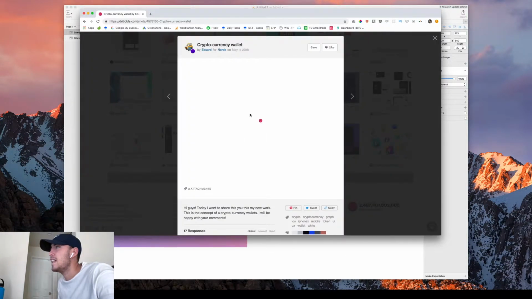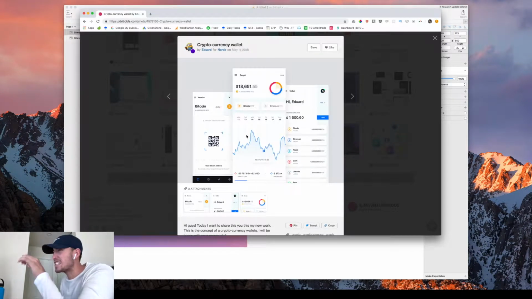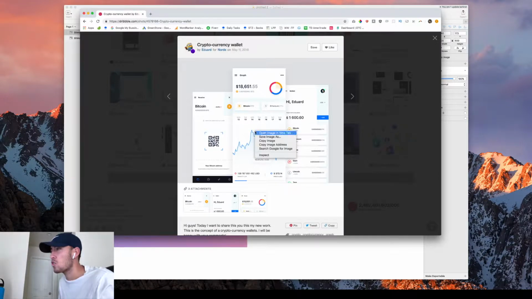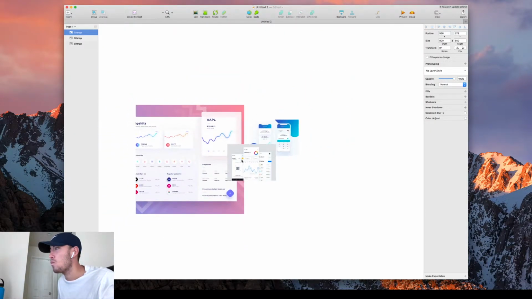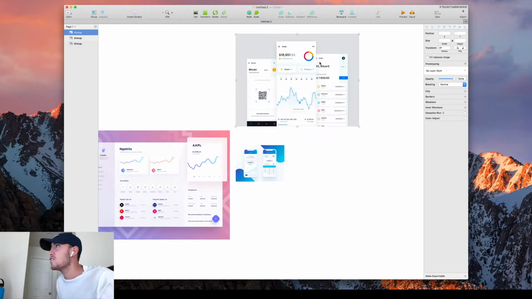I like these. I like these charts right here. They have these like stats. There's a little bit of a gradient that descends, and then they have that circle that indicates what's going on. So let's do this one first, guys.